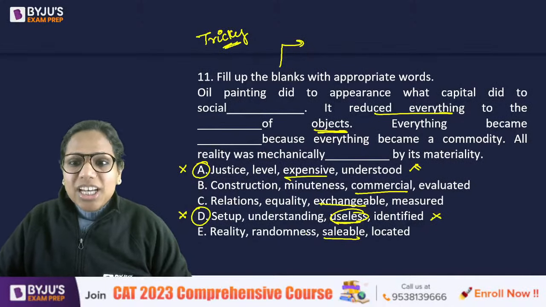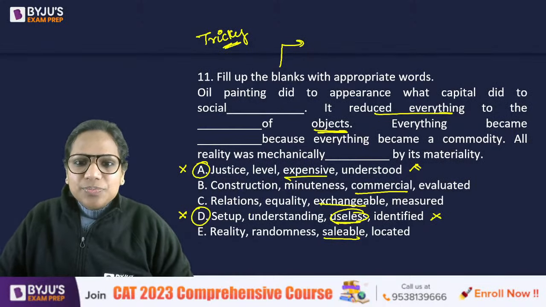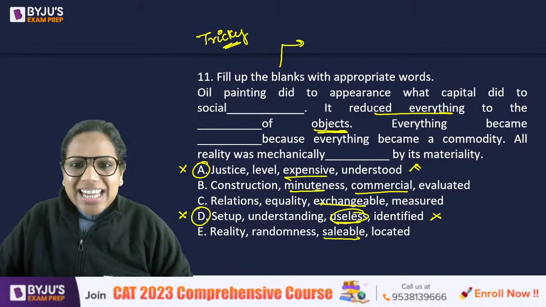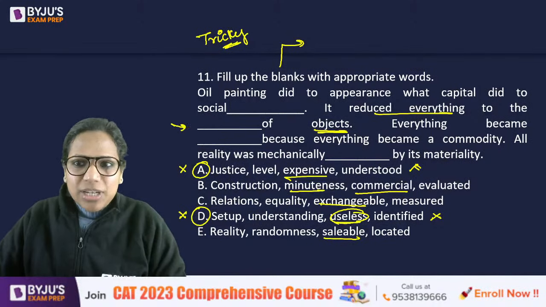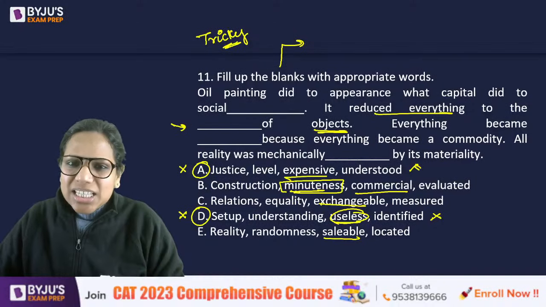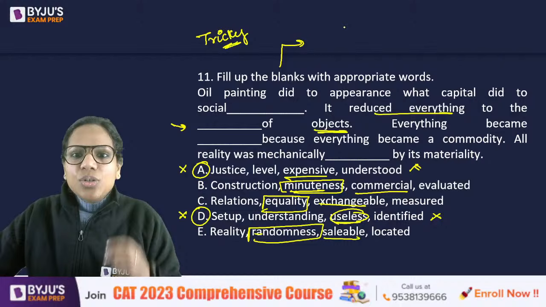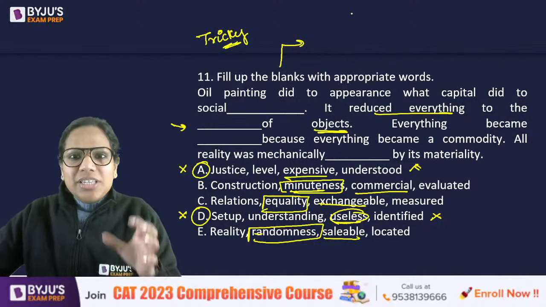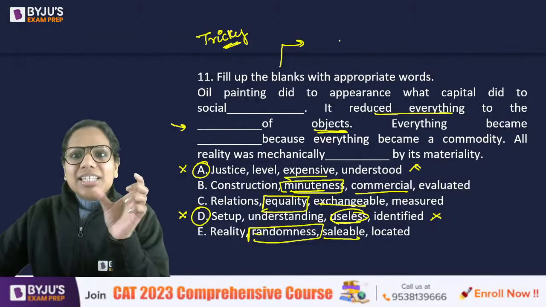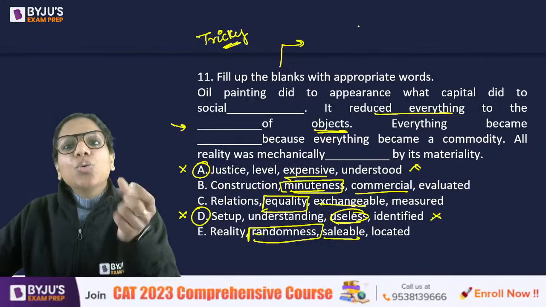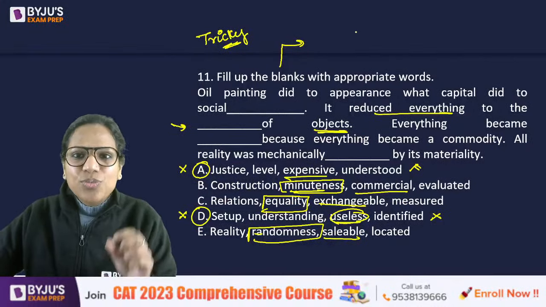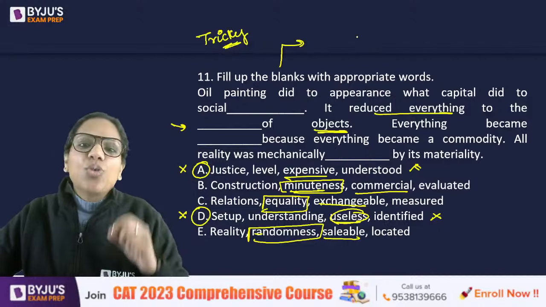Now let's look at the other options. If you look at the second blank, now I come to the second blank: minuteness, randomness, equality. So basically we reduced everything and started treating them as equal to objects. We made everything equal to objects.